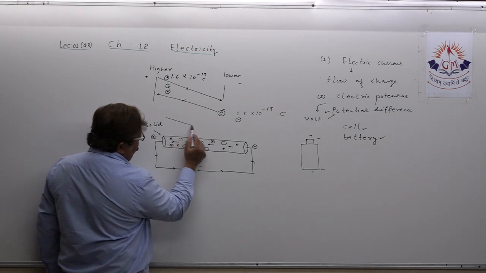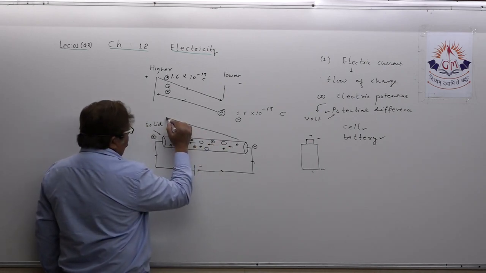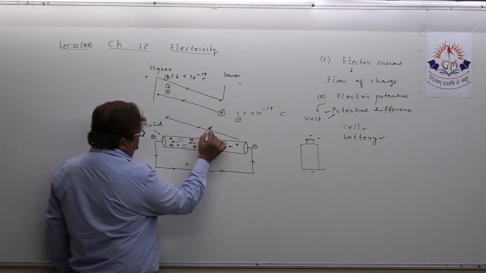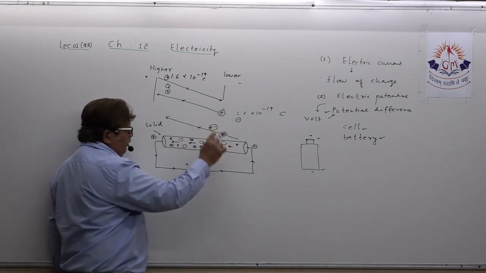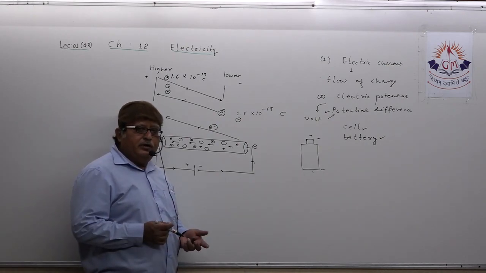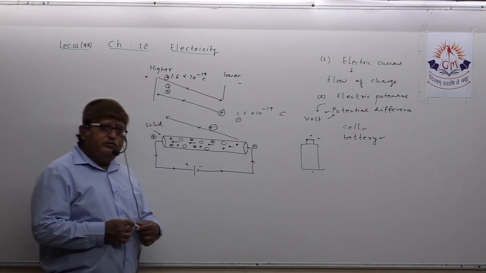Try to understand this. Sometimes a question may arise in our mind: why, once we join any battery or cell in the circuit, does it get discharged, meaning become useless after some time, or need to be recharged?